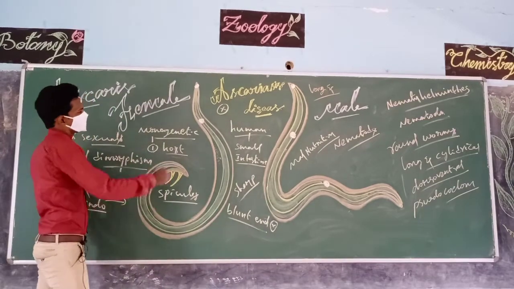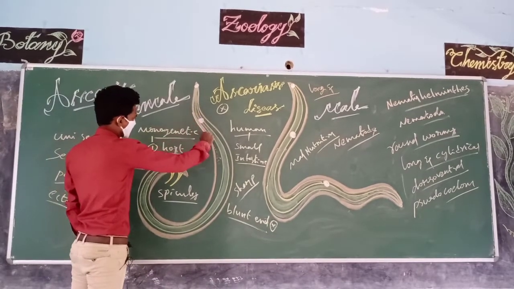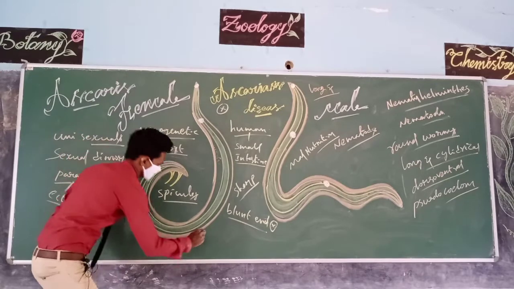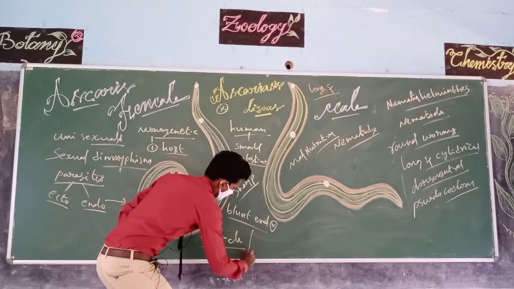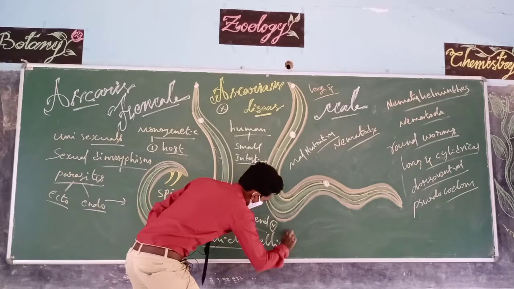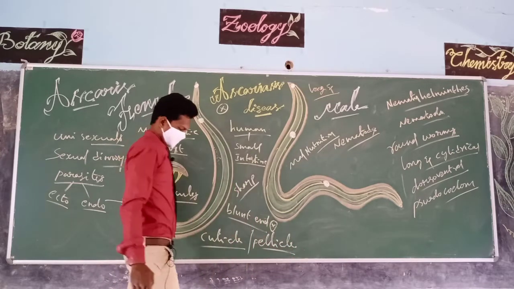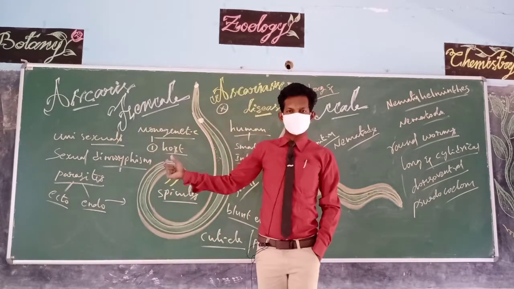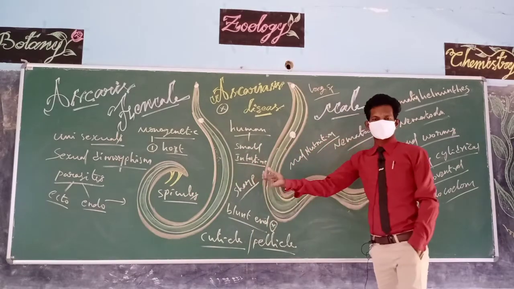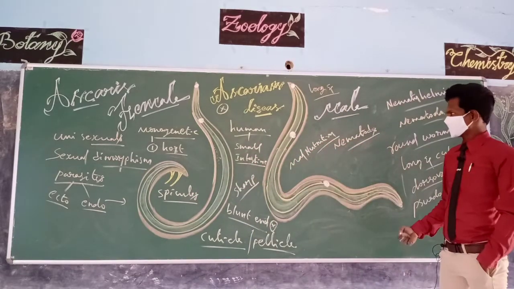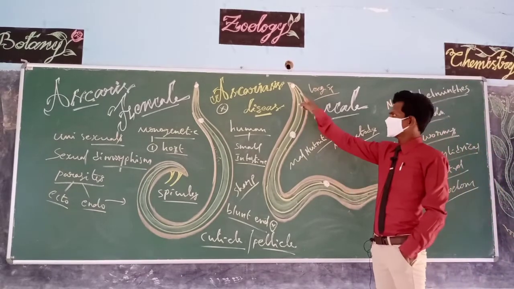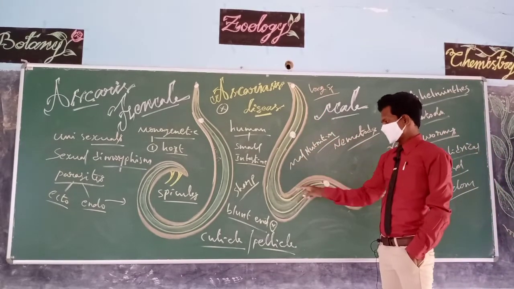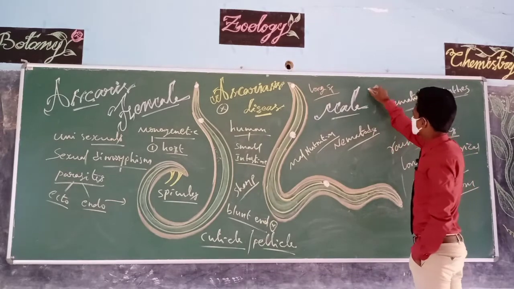Generally, both worms' bodies are covered with cuticle. This cuticle is also known as a pellicle. This cuticle or pellicle gives protection to the worms against the digestive juices present in the small intestine. Generally, every cell is made by a single nucleus, but here the entire body wall of this worm is known as a tegument.